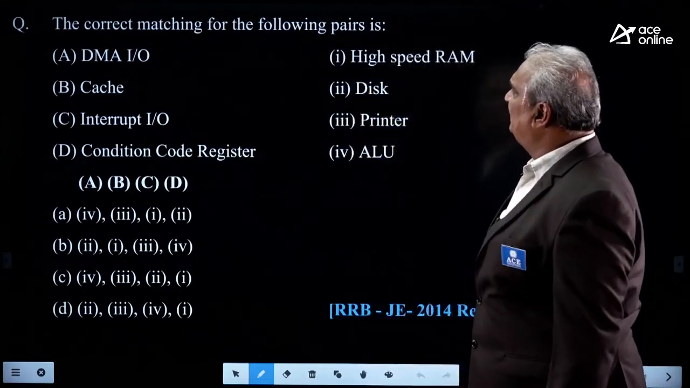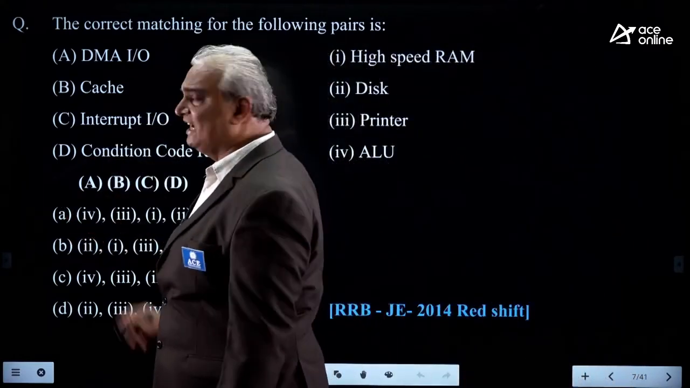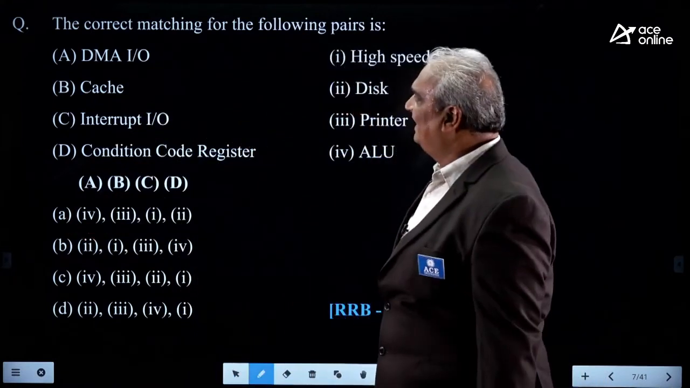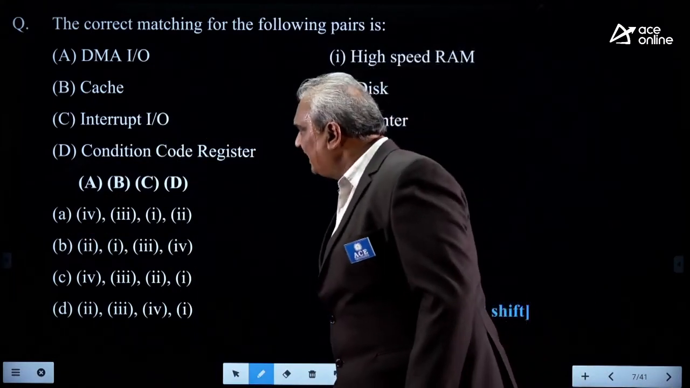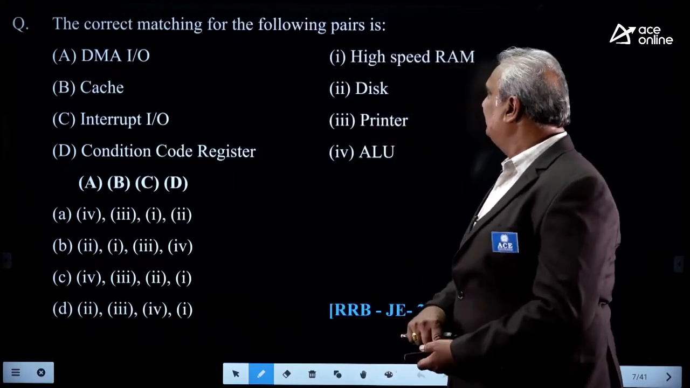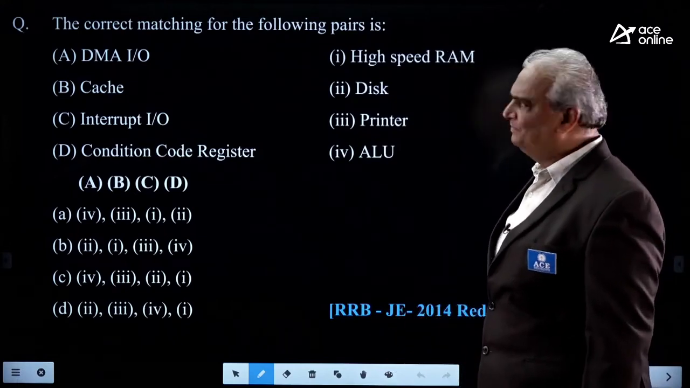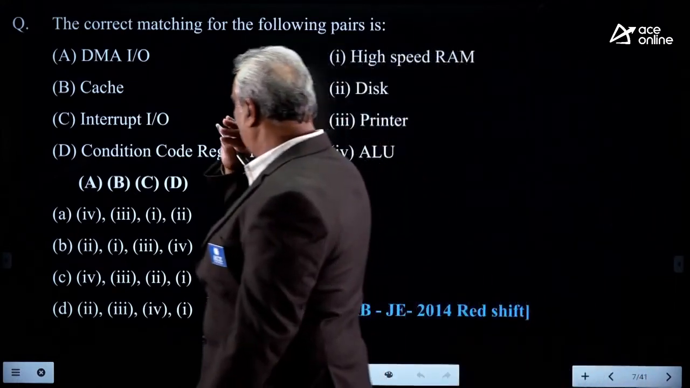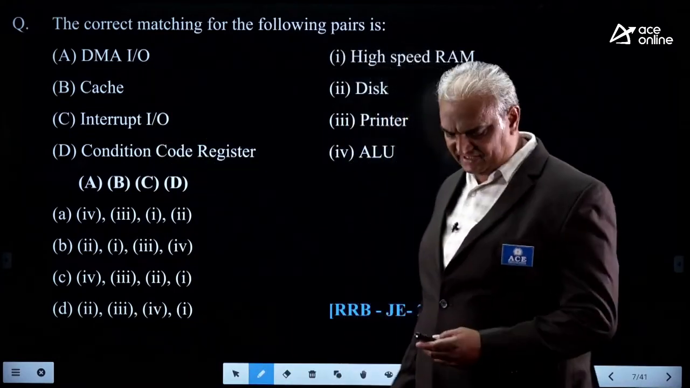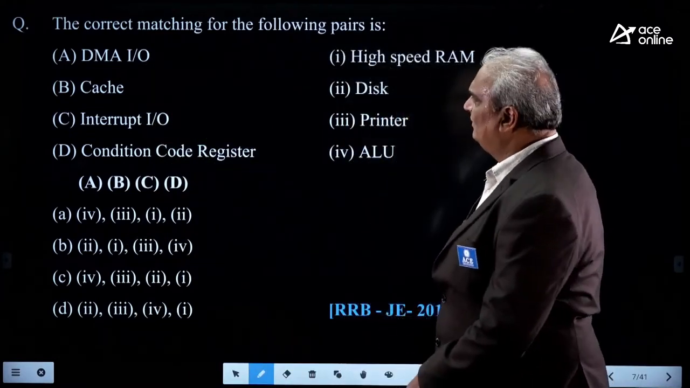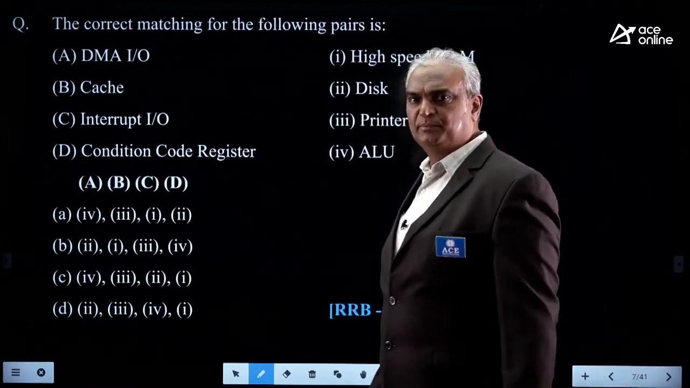The correct matching of the following pairs is. Here, he asked the matchings. Left side: DMA IO, cache, interrupt IO, conditional code register. Right side: high speed RAM, disk, printer, ALU. In this, first of all, DMA. Full name is direct memory access. IO means input or output.